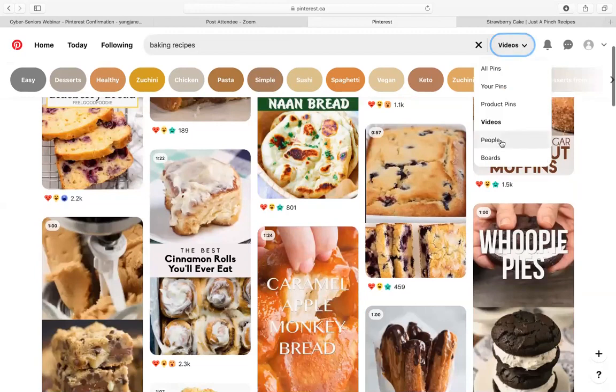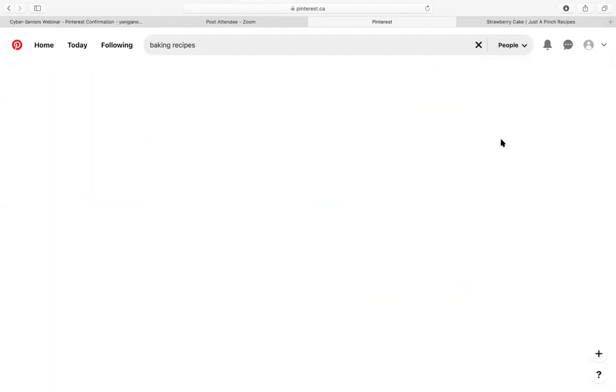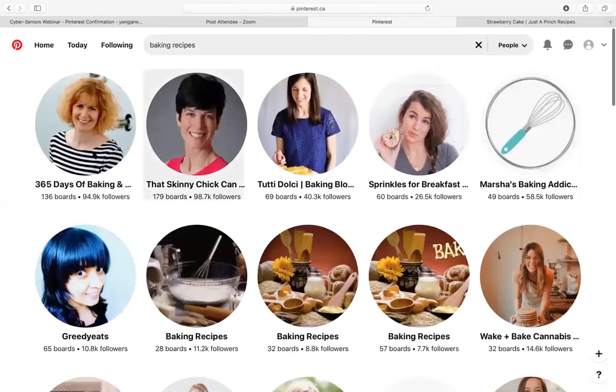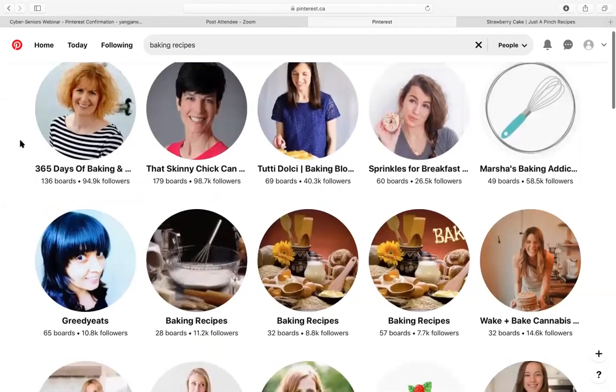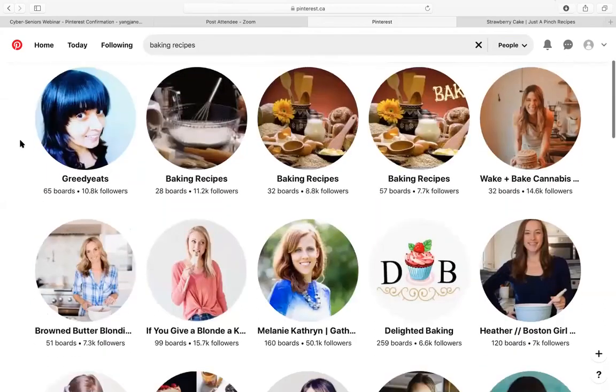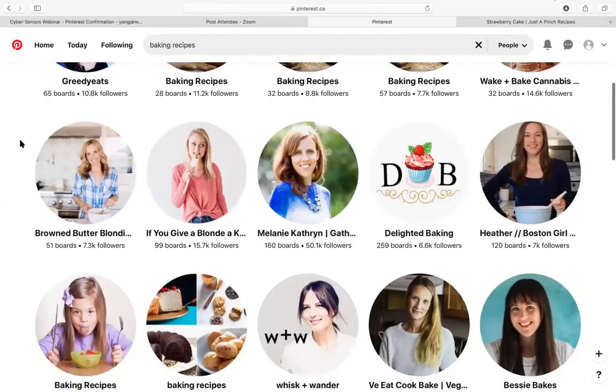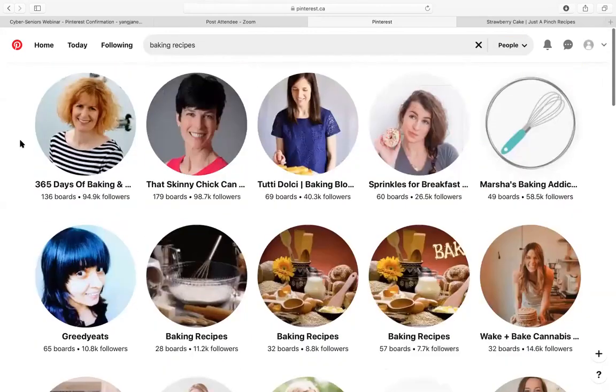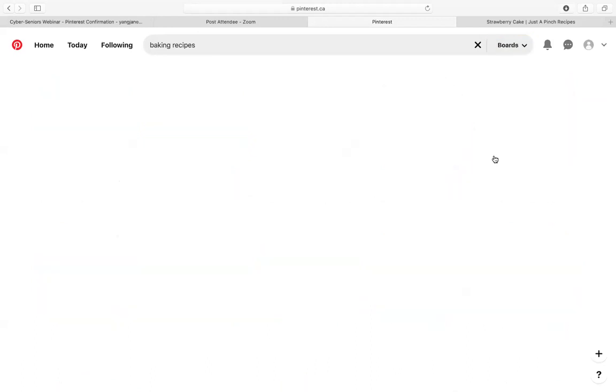And then there's people. So it'll show the profiles of people who have recipes basically. So yes, lots of people in here. And then there's boards with baking recipes.